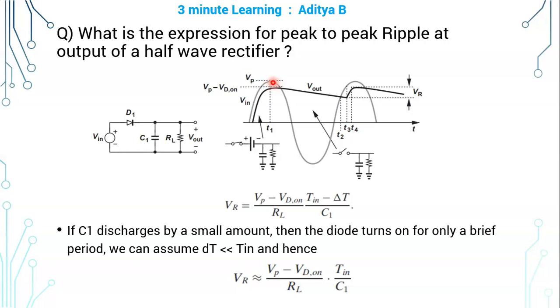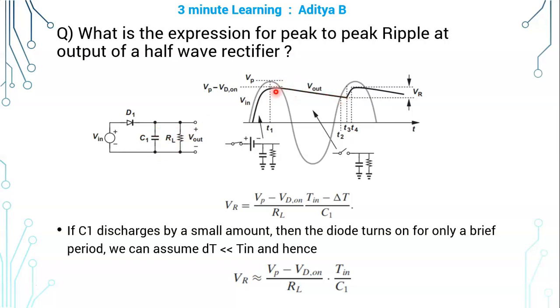At t equal to T1 plus, as input is decreasing, the voltage at the capacitor is not decreasing at that rate. So the difference between anode and cathode voltages of the diode is not one diode drop. So the diode will be off. Now there is no way that the input will charge the capacitor, but the capacitor will try to hold its charge, and it will discharge through this load resistor slowly, like this, with this slope.